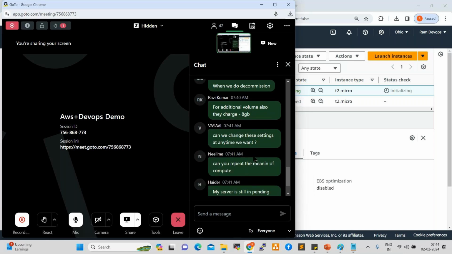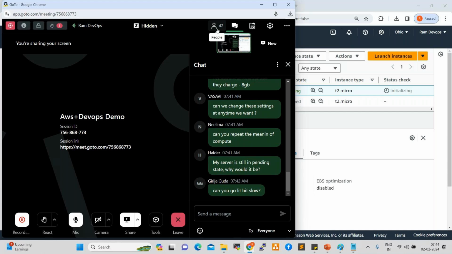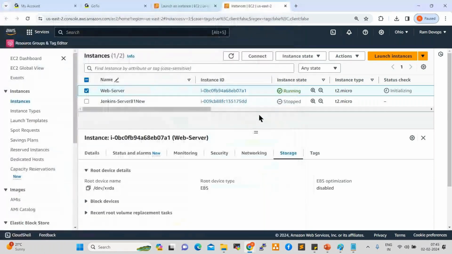Right. One more time, I'll show you how to create a server. Quickly, I'll show you within 15 minutes because we have 15 minutes of time. From Monday onwards, the session will be 1 hour 15 minutes to 1.5 hours. These are the first sessions, so a bit slow we can go. Later on, 1 hour 15 minutes to 1 hour 30 minutes will be covered. Now, one more server I want to create.